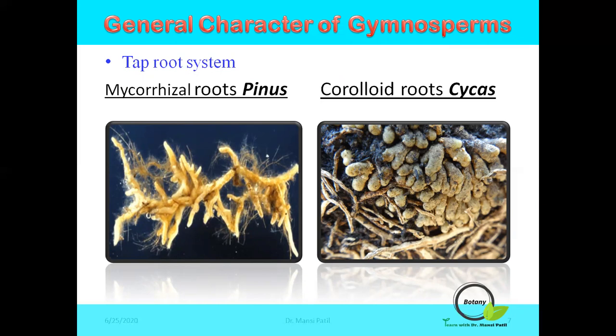For example, in Pinus, there are mycorrhizal roots, in which there is a fungal association in the form of mycorrhiza, whereas in Cycas you observe additional roots known as coralloid roots, which are associated with nitrogen fixing bacteria.